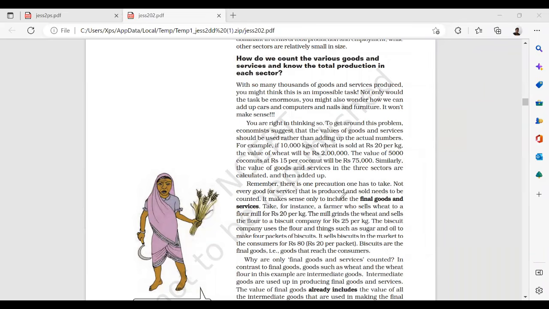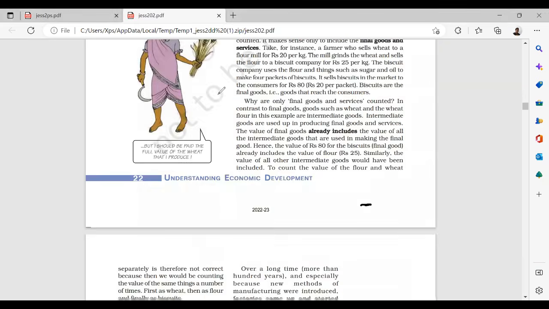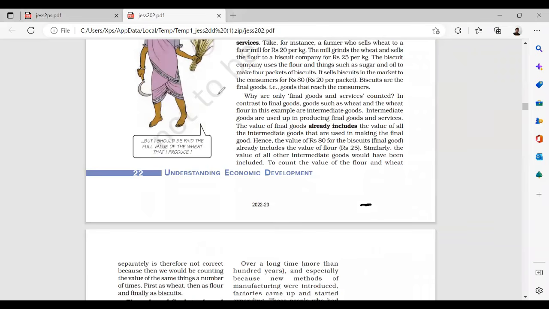So remember there is one precaution one has to take. Not every good that is produced and sold needs to be counted. It makes sense only to include the final goods and services. He has given an example of wheat and biscuits, etc. You can go through them.